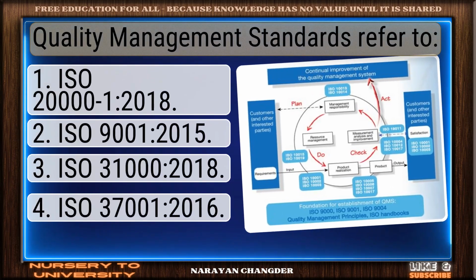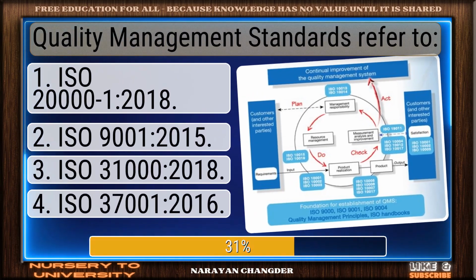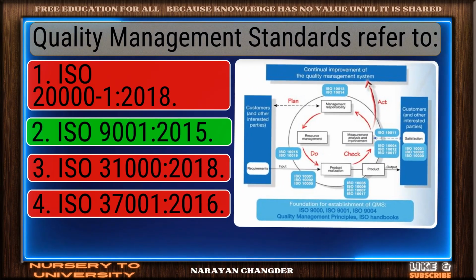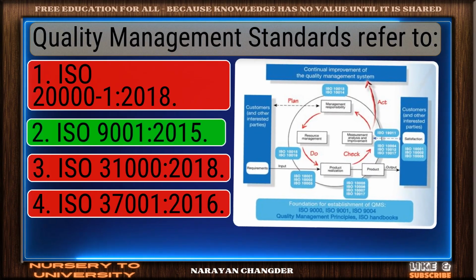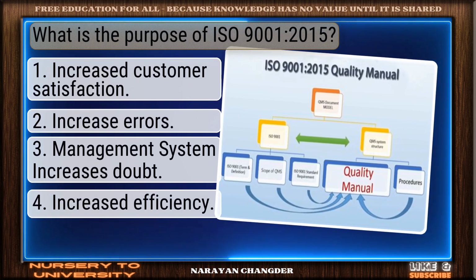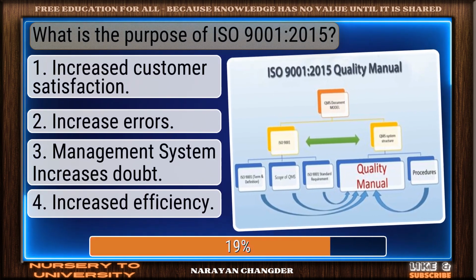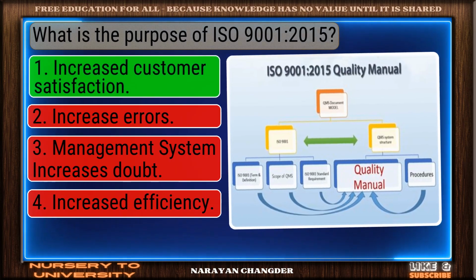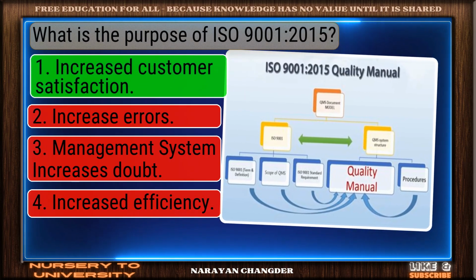Question number 9. Quality management standards refer to? Smart move. ISO 9001 2015 is an accurate answer. Question number 10. What is the purpose of ISO 9001 2015? Right again. Increased customer satisfaction is a valid answer.